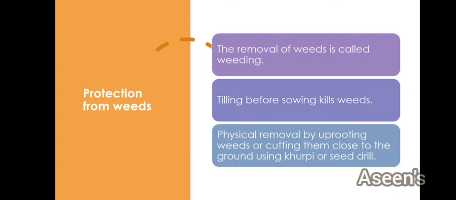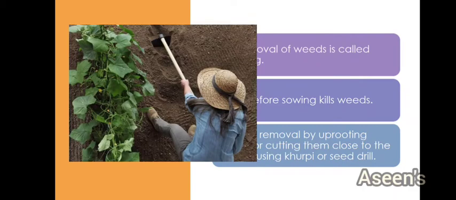Either by removing the weeds, or getting rid of them. So the removal of weeds is called weeding. The word used here is weeding. Most of the time weeds can be removed by tilling. So tilling, as explained before, is nothing but plowing, that is turning the soil and loosening the soil. So what are the benefits of tilling over here in case of weeds?